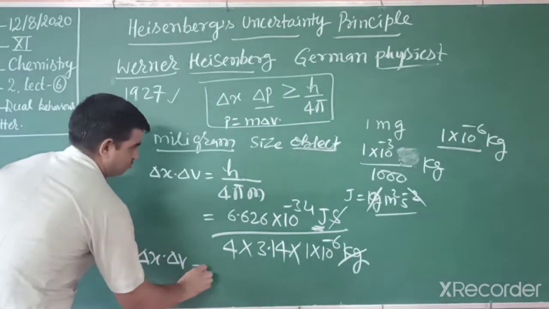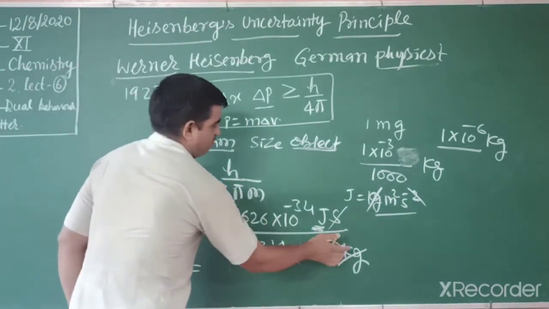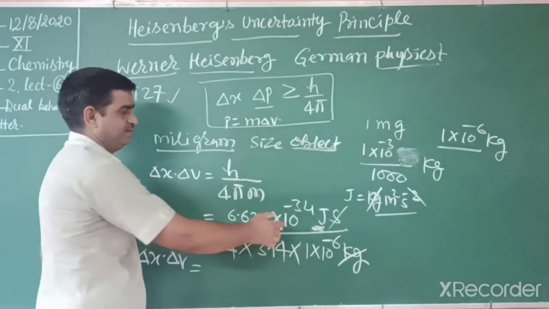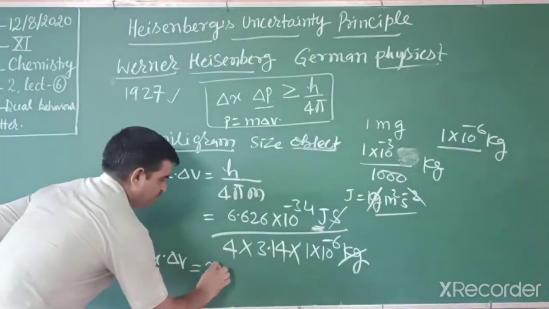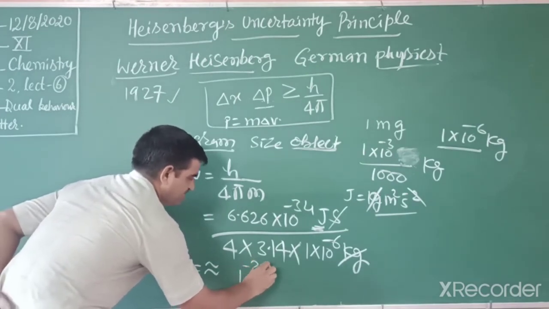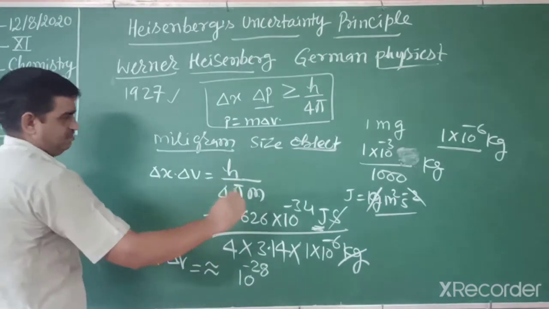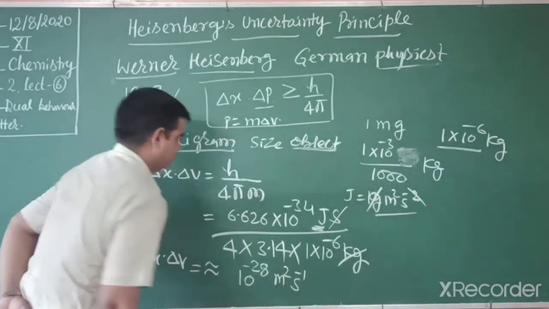If you solve approximately, you get 10 to the power minus 6 on the other side as a positive value, and this already has minus 34. So the approximate value is 10 to the power minus 28 meter square second inverse.